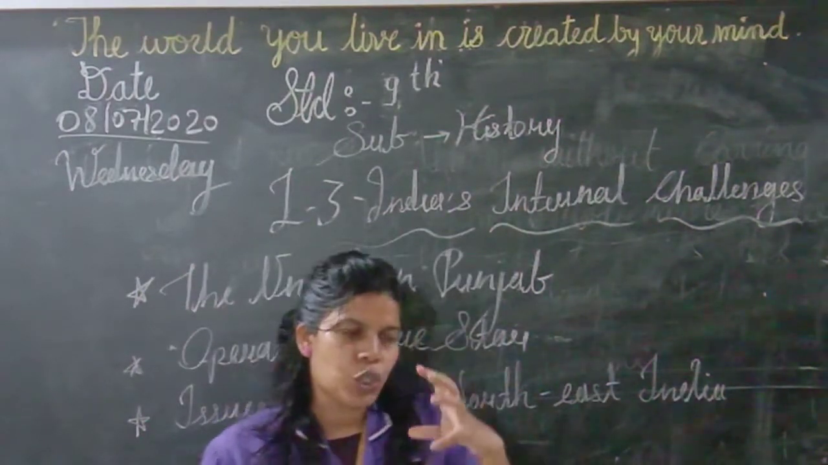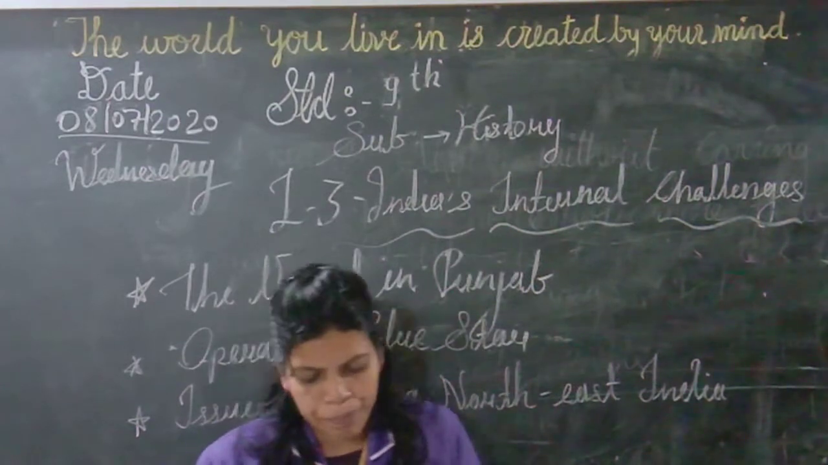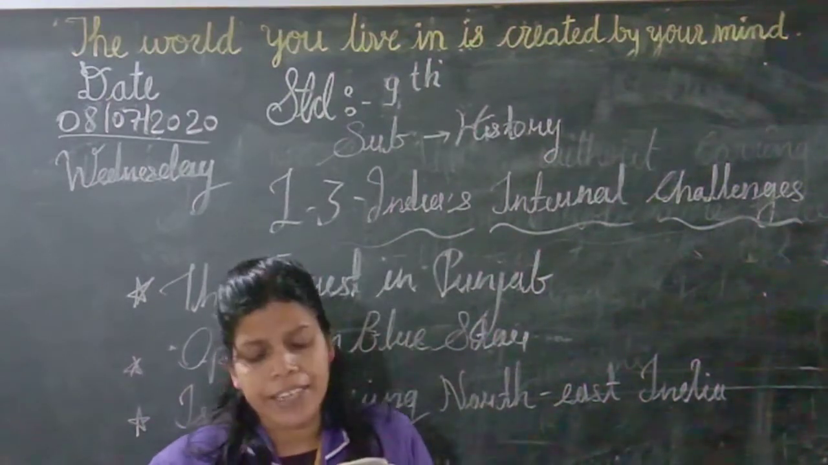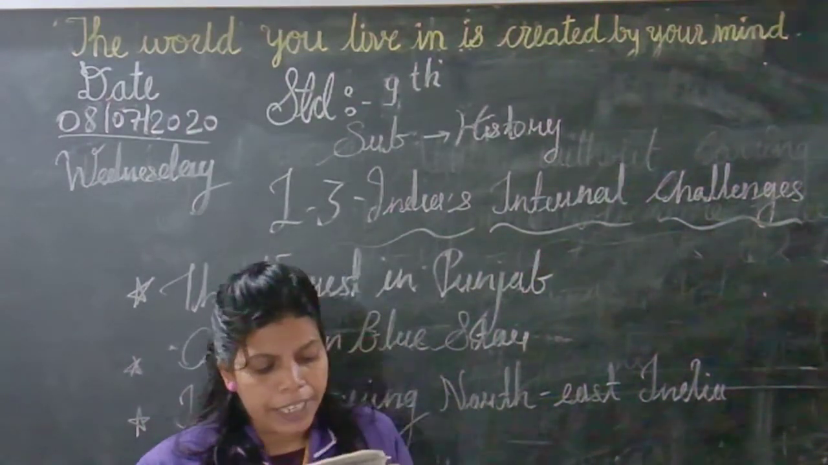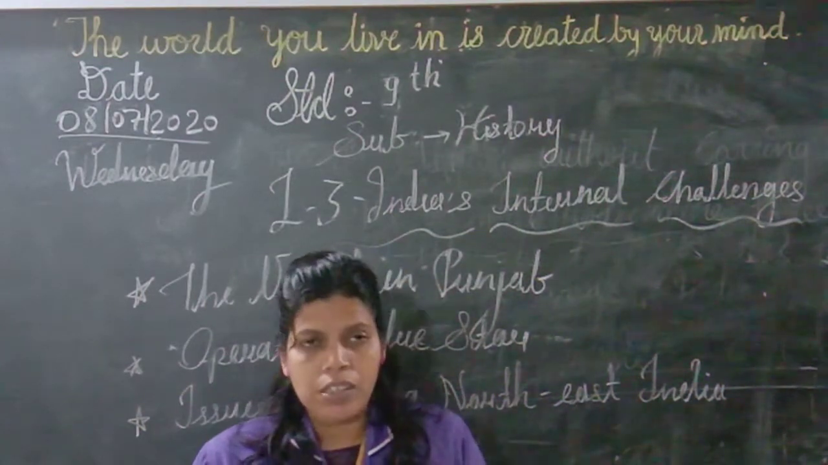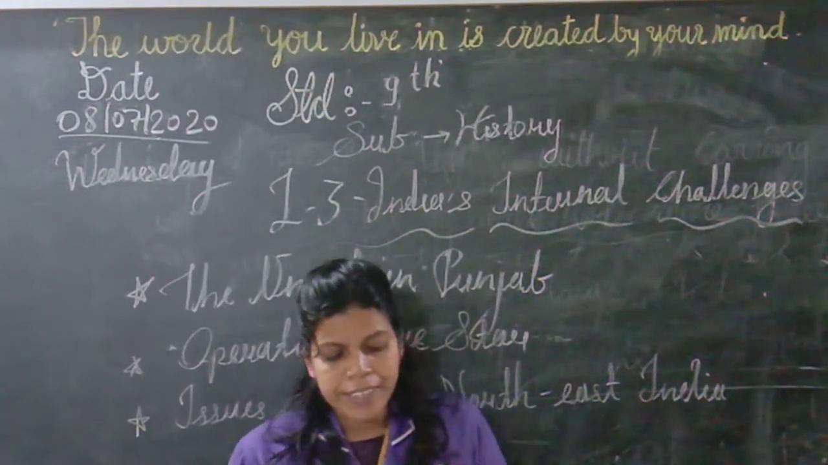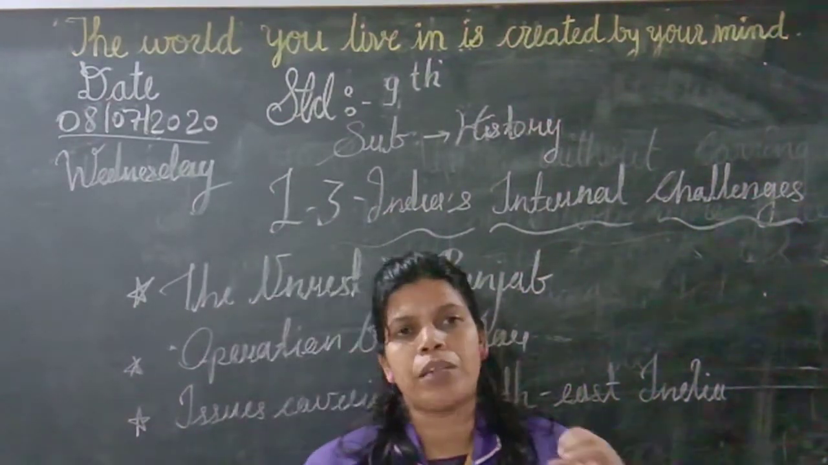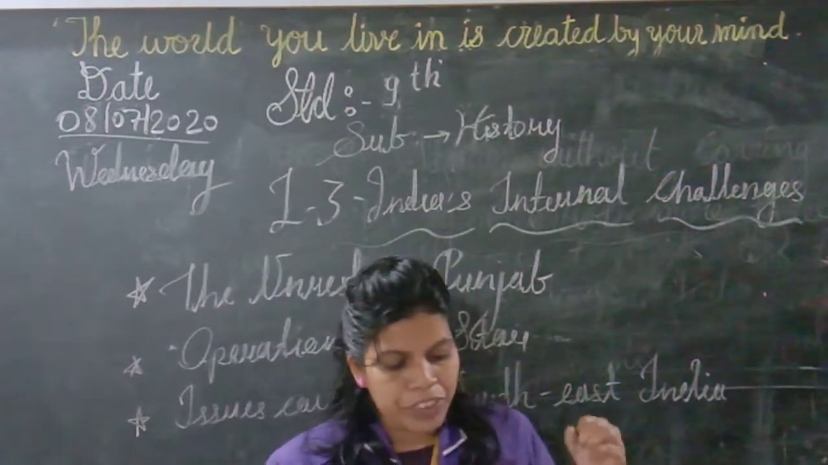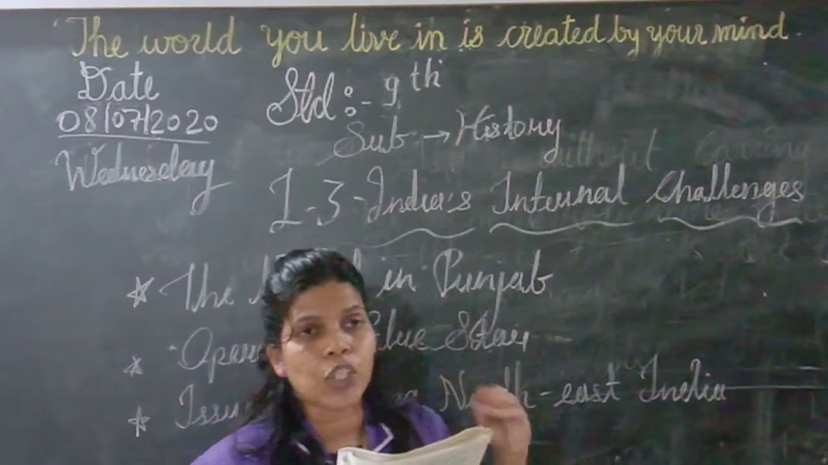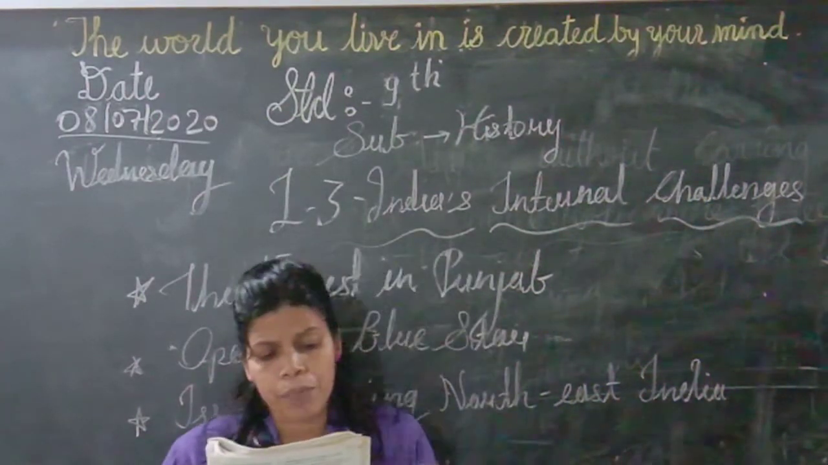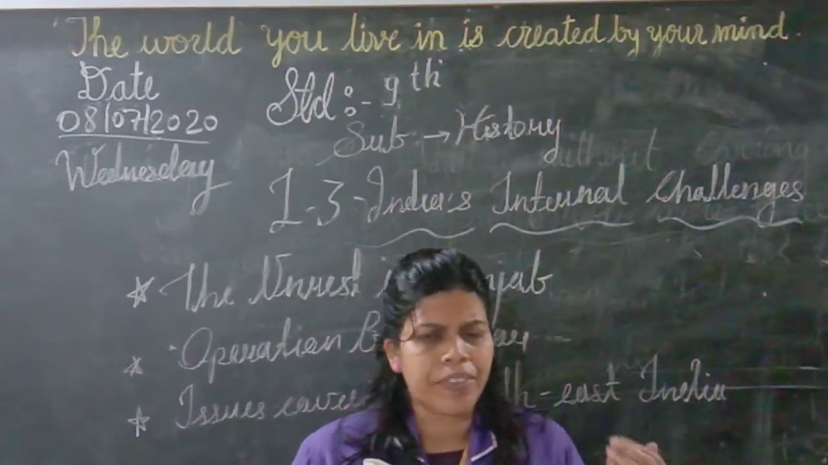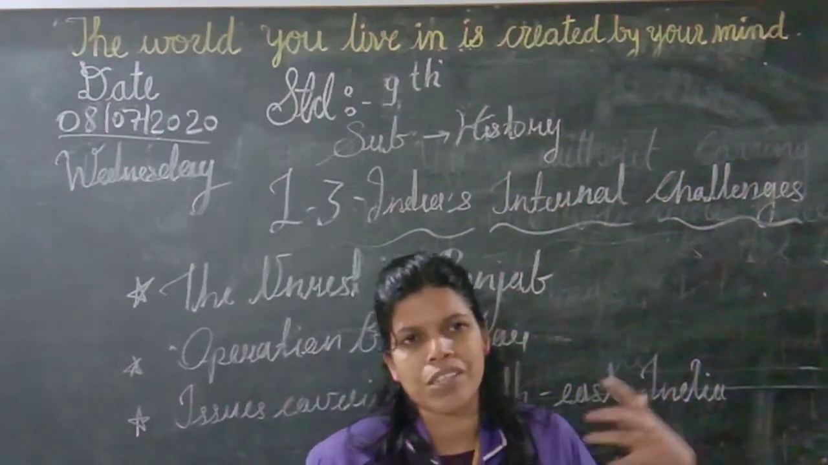What was the situation at that time in Punjab? Akali Dal was the major political party in Punjab, and in 1973 the Akali Dal passed a resolution. Its name was the Anandpur Sahib resolution, and they put some demands to the government.